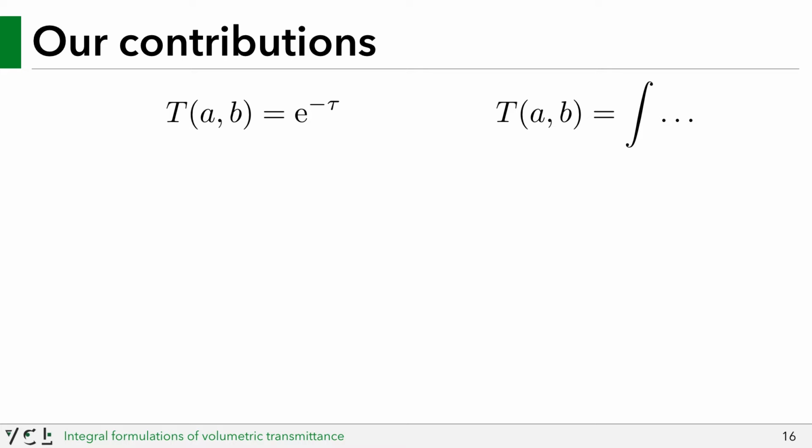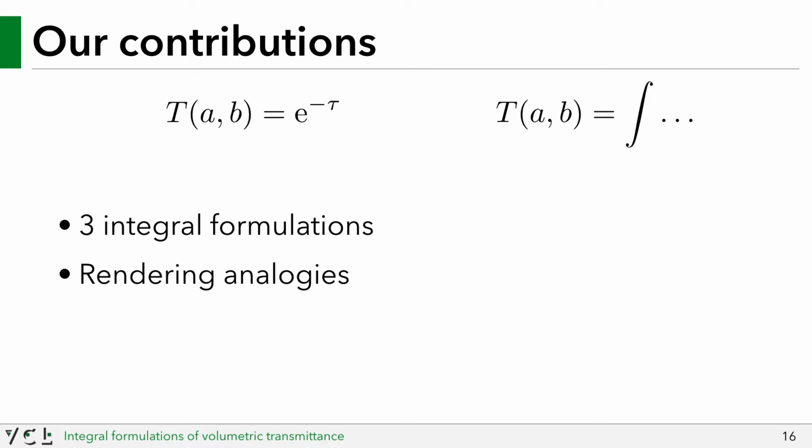This is what we sought out to do, and we ended up deriving 3 such integral formulations. While doing so, we also discovered parallels between our formulations and the various formulations for the rendering equation, which allowed us to explore well-known Monte Carlo design decisions in rendering, such as MIS or bidirectional methods, within the context of transmittance estimation.